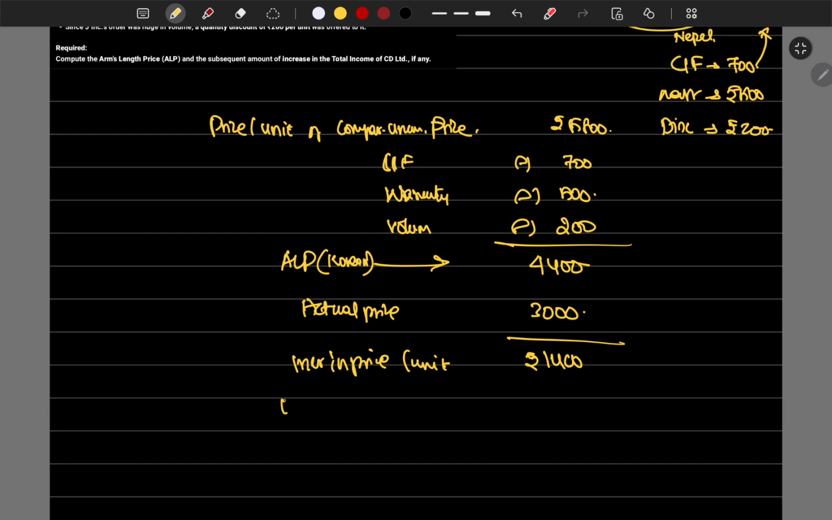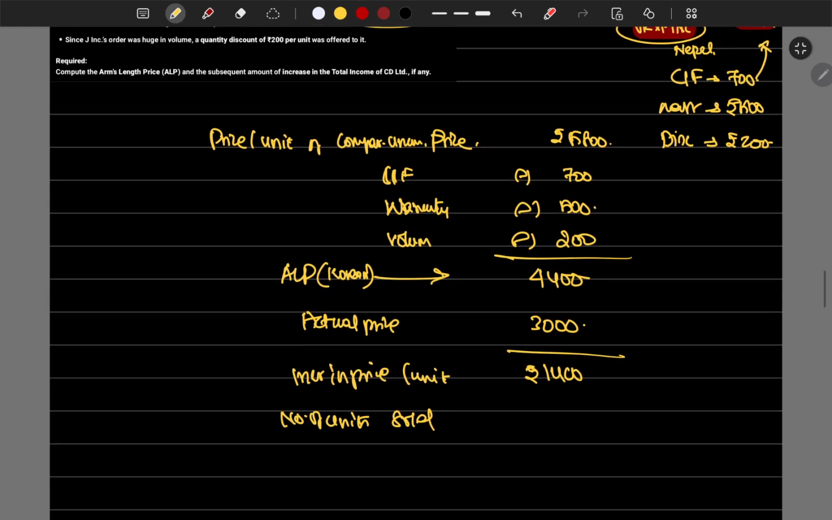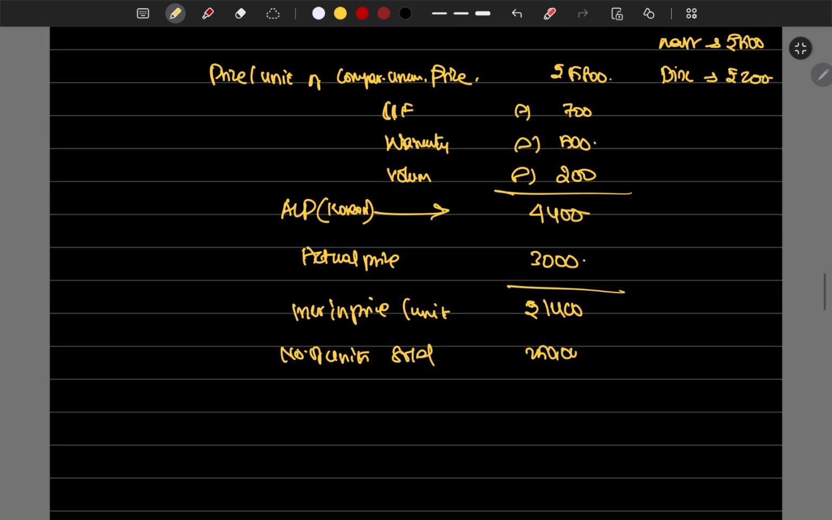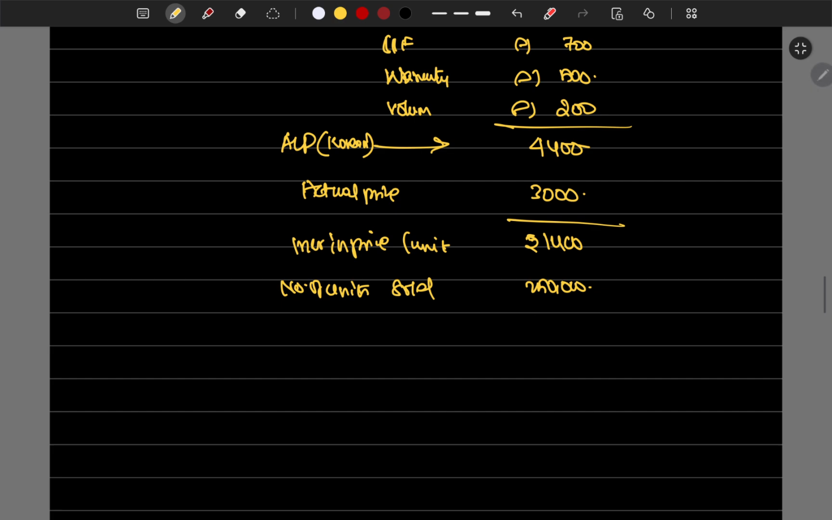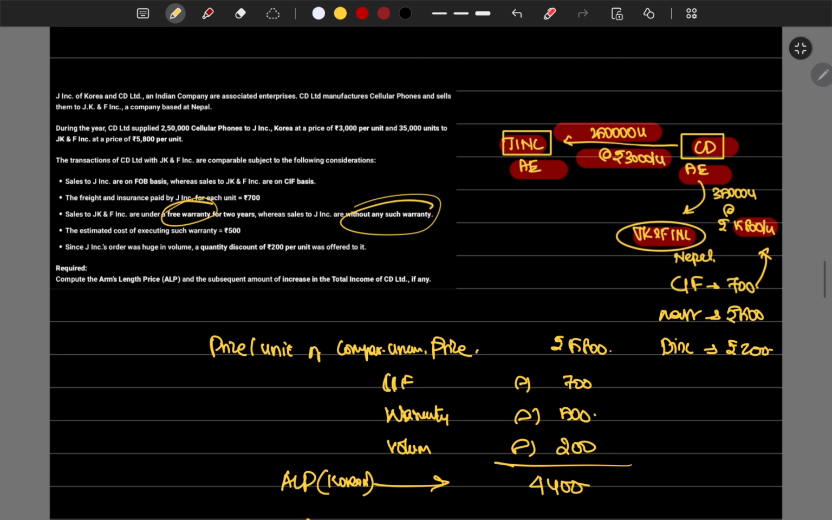How many units were sold? Just 250,000 units have been sold. 250,000 into 1,400, which is 35 crores. That is the increase in sales. That's it, the problem is over.